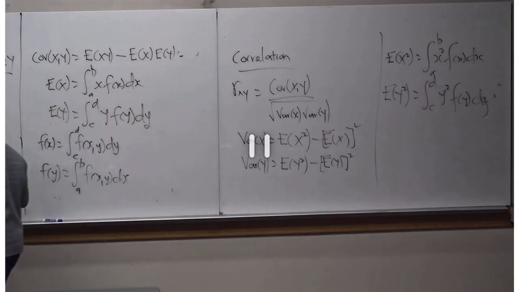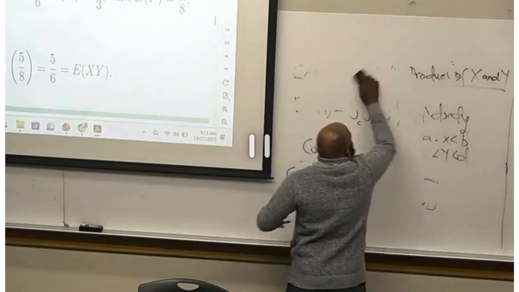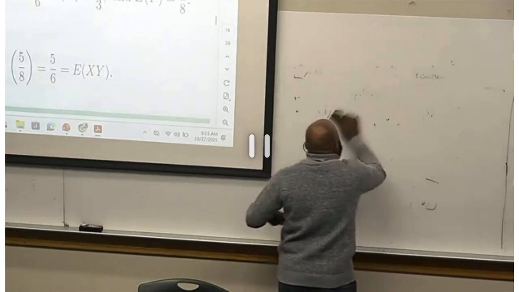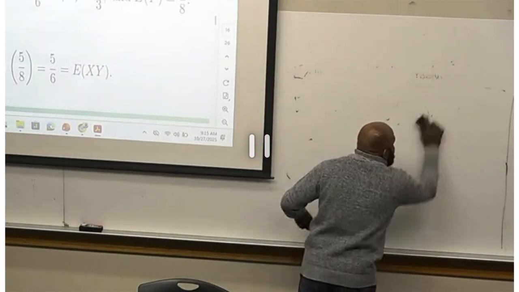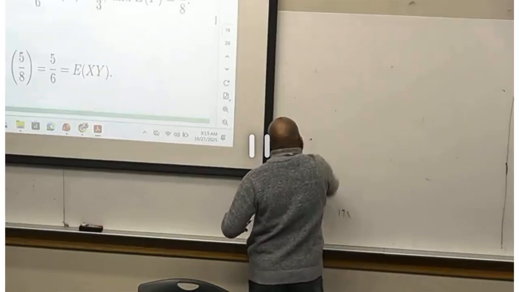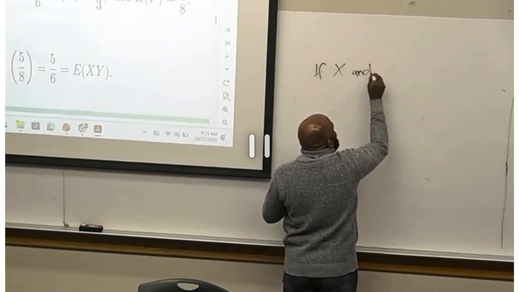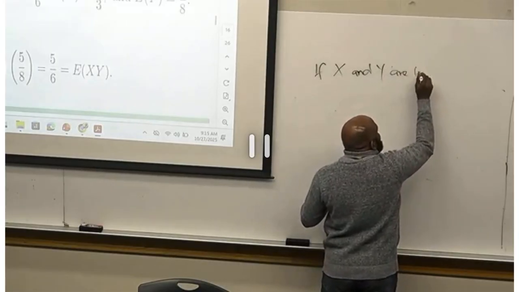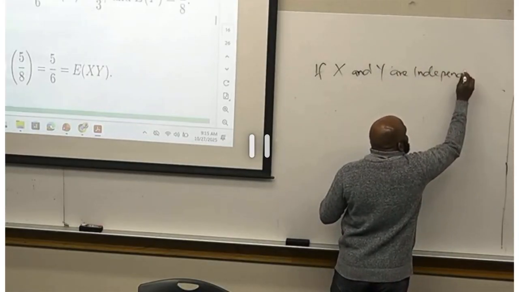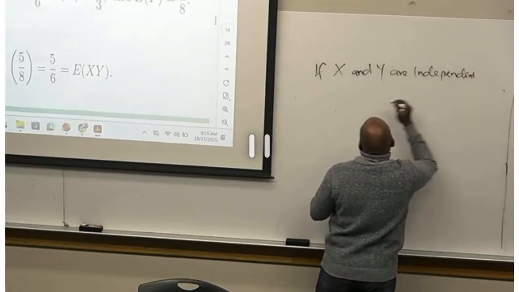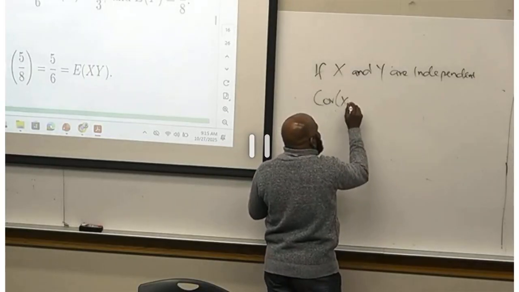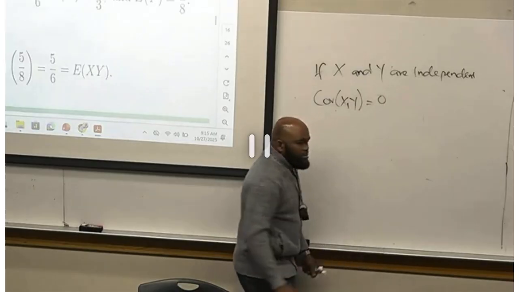So, situation: if x and y are independent, the covariance of xy equals 0.